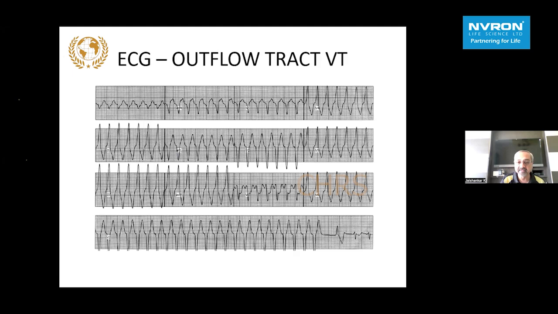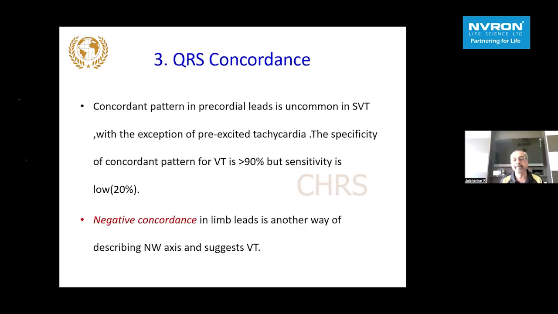When you have broad complex tachycardia going on, and suddenly we have narrow complex beats coming in between, the so-called fusion and capture, which I will be coming to subsequently, it strongly favors ventricular tachycardia. The next important point is concordance of the QRS in the precordial leads. Concordant pattern is uncommon in SVT. The exception is pre-excited tachycardia, but it's very sensitive for VT, more than 90% sensitivity.